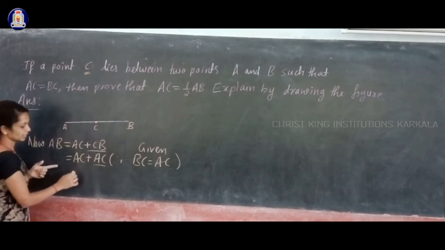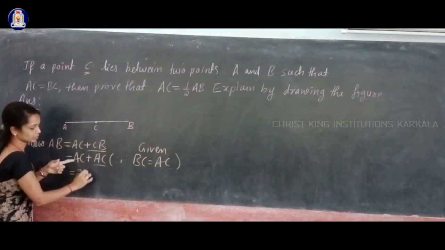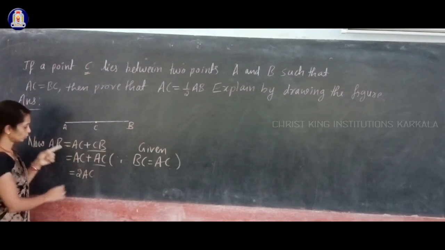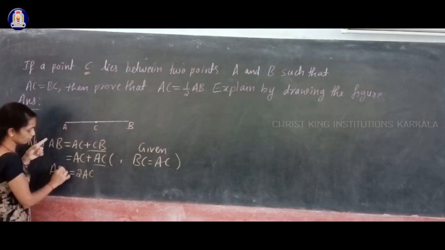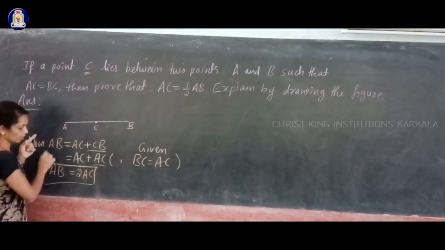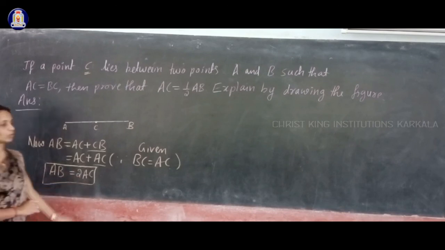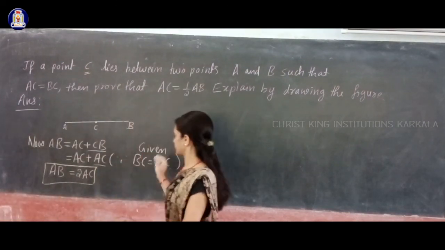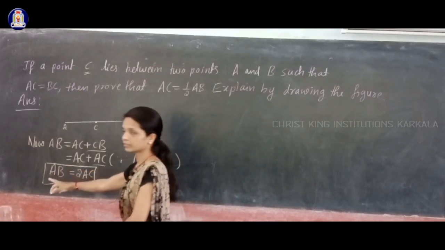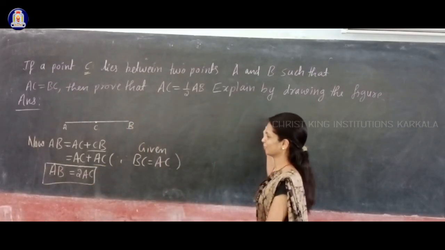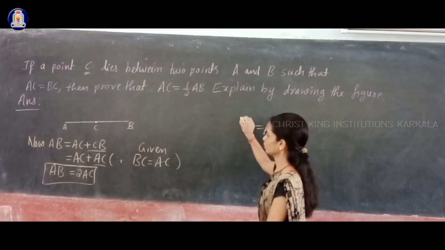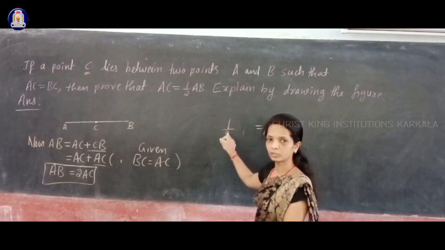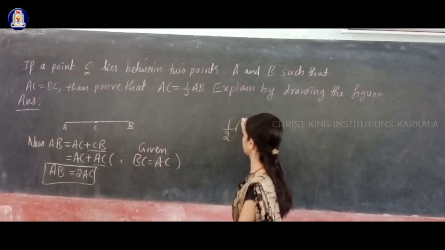Now AC plus AC is what? Two times you have AC, so 2 AC. What do you have on the left side? Left side you have AB. So AB is equal to 2 AC. From this we can get the result easily, just by taking the 2 to the other side. So AC is equal to AB by 2, which is the same as half into AB.